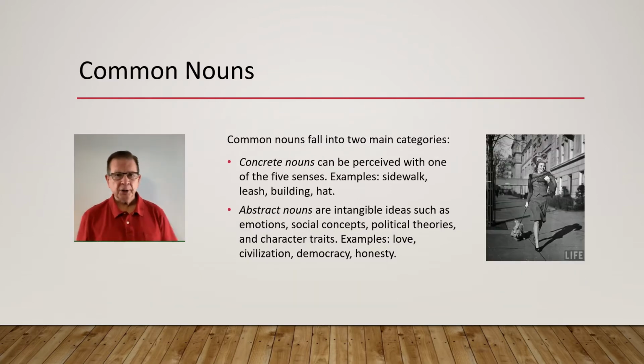Let's take a closer look at common nouns. Common nouns fall into two main categories. Concrete nouns can be perceived with one of the five senses. Examples: sidewalk, leash, building, hat. Abstract nouns are intangible ideas such as emotions, social concepts, political theories, and character traits. Examples: love, civilization, democracy, honesty.